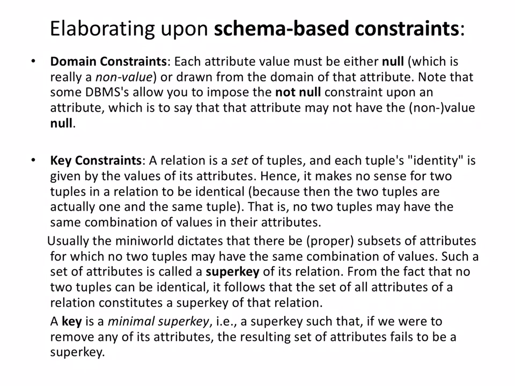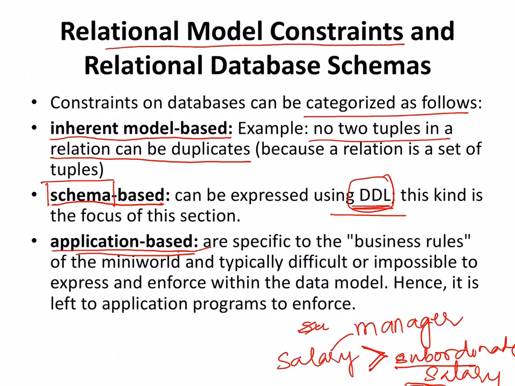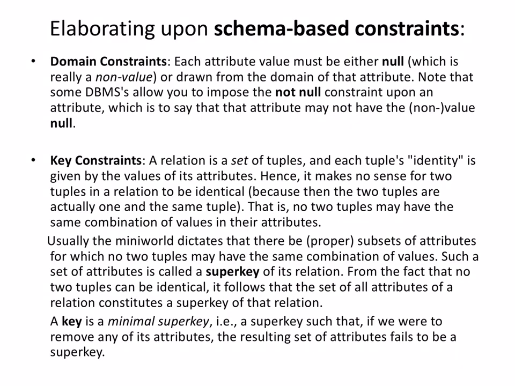Now going to the first one, that is schema based constraints. We just talked about all of these, so we are elaborating on the schema based. The first one is domain constraints. When I have a schema based constraint, I can put restrictions on the attribute as to whether it can have null values, whether it cannot have null values, what the length is, and all that.